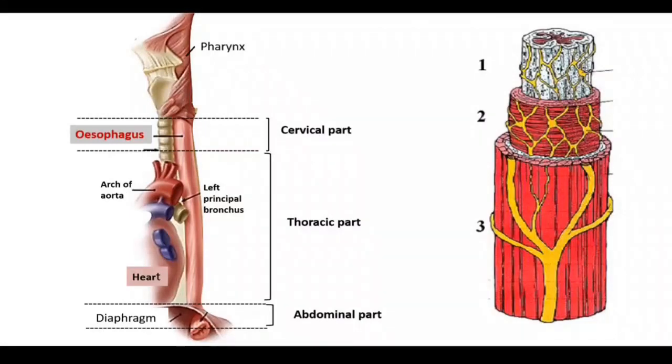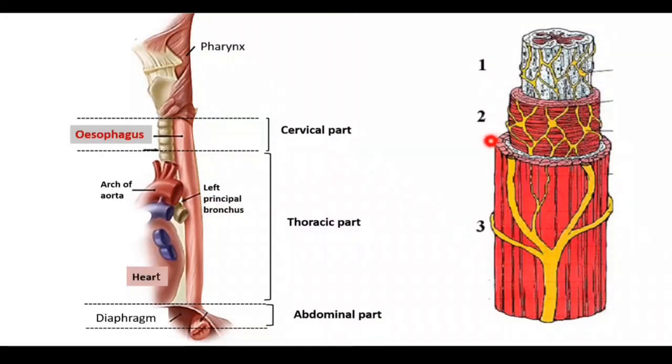Okay, so we have the cervical part of the esophagus here, the thoracic part of the esophagus, and the abdominal part of the esophagus below the diaphragm. Now, regarding the functional, the muscular component, there is an inner circular muscle and an outer longitudinal layer.